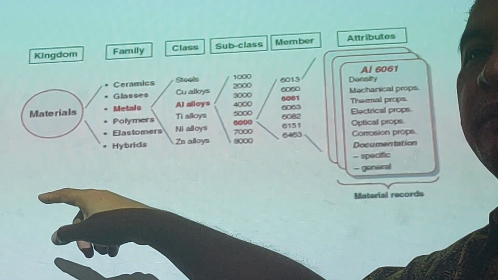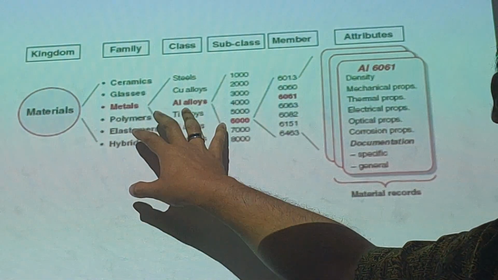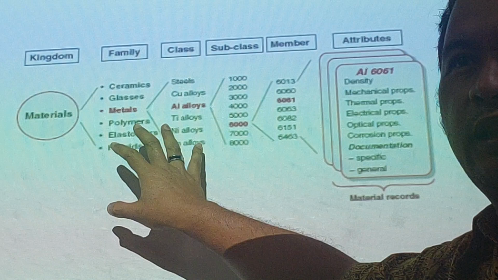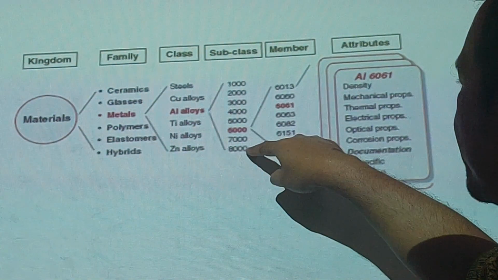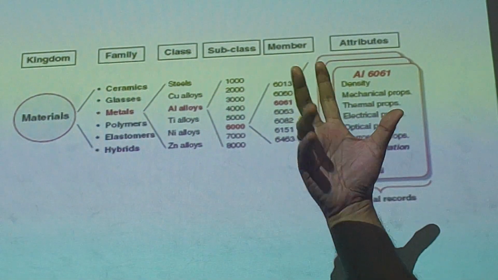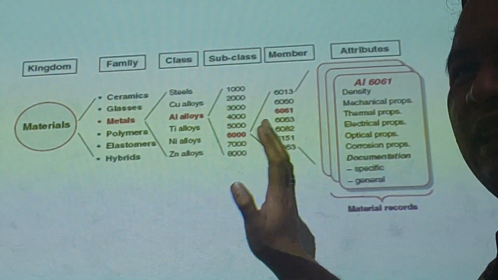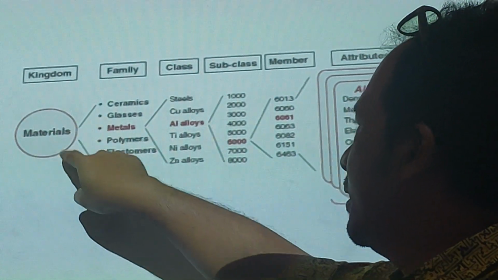Don't memorize that. Try to find in internet or books. Which one is not memorized? Like this, the subclass, the member, attributes. Don't memorize, I don't even memorize it myself. So try to find from first the kingdom.